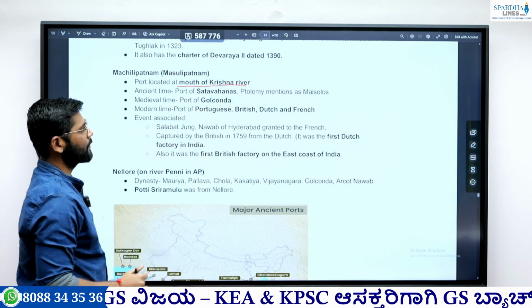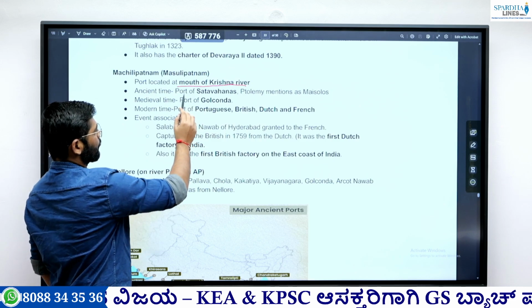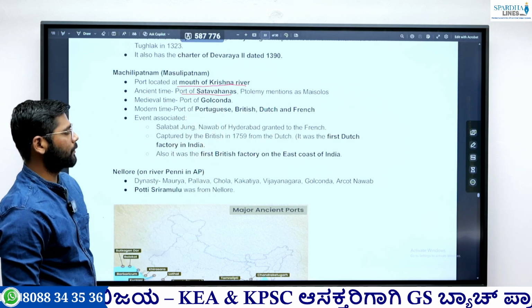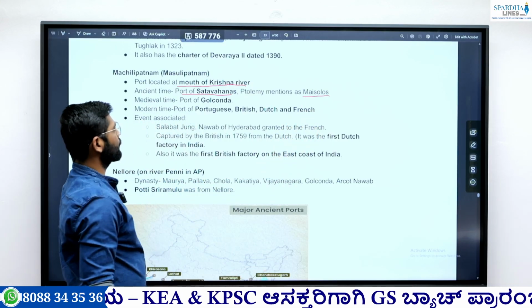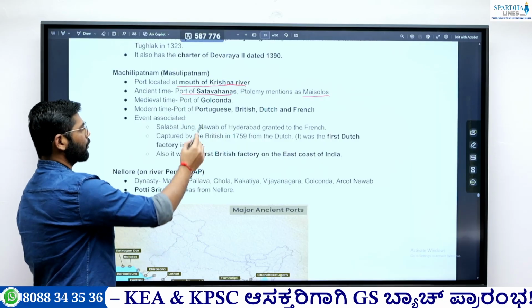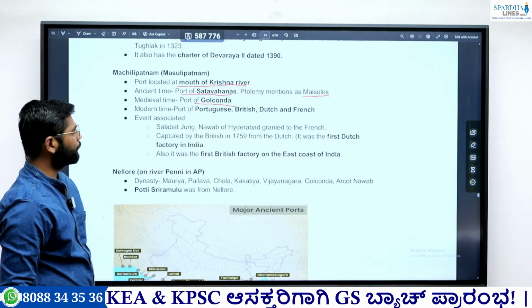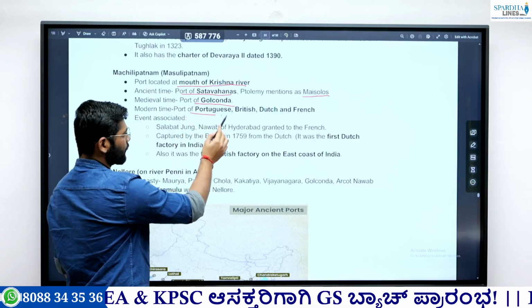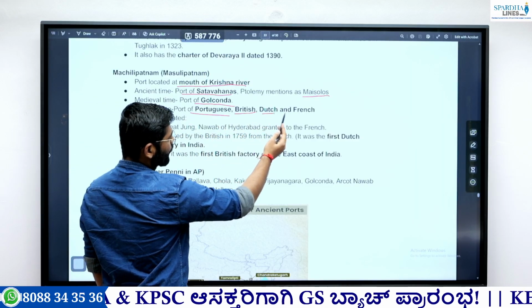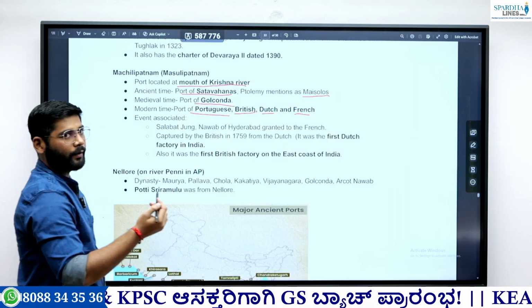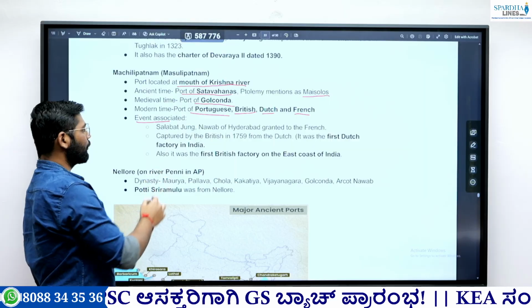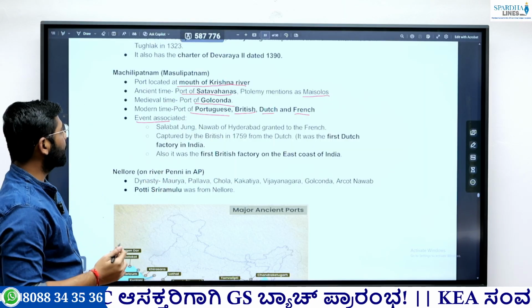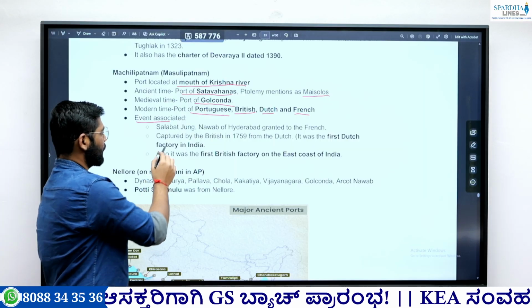Okay, in ancient time this port belonged to the Satavahanas. Ptolemy mentions this as Mysolos. Okay. Medieval time, this port went to the Golconda Kingdom. Then modern time, the port was captured by Portuguese, British, Dutch, French. Everybody had their factories. Then some other important event associated with Machilipatnam are the Salabat Jung.